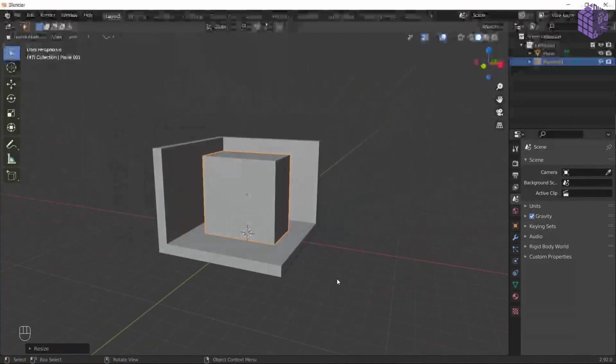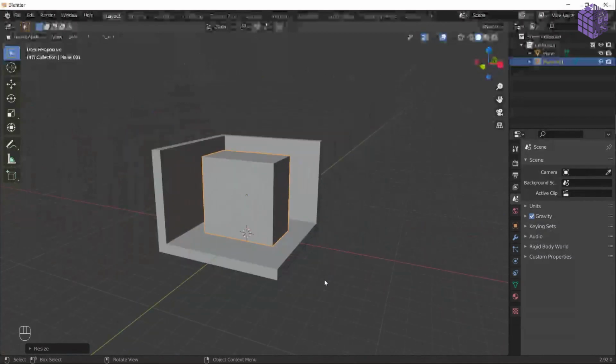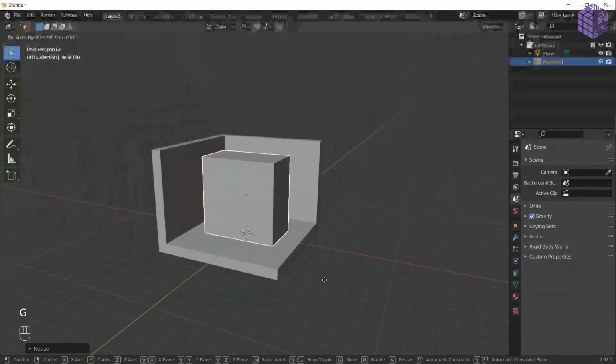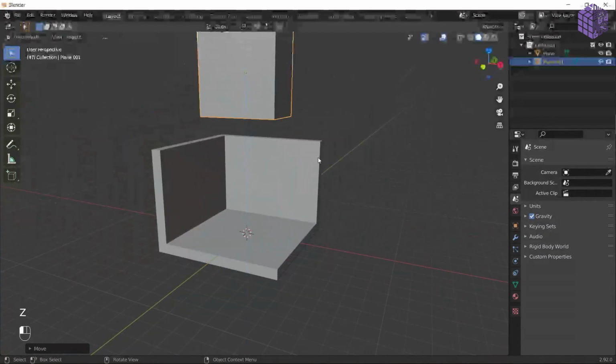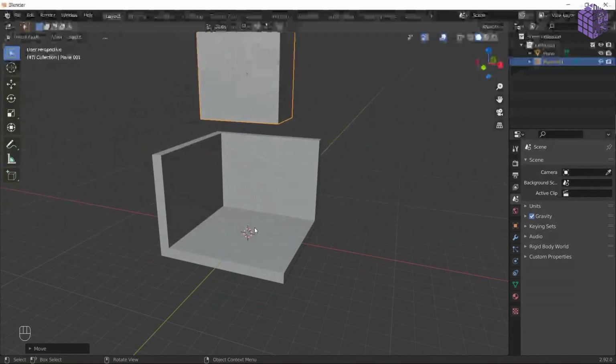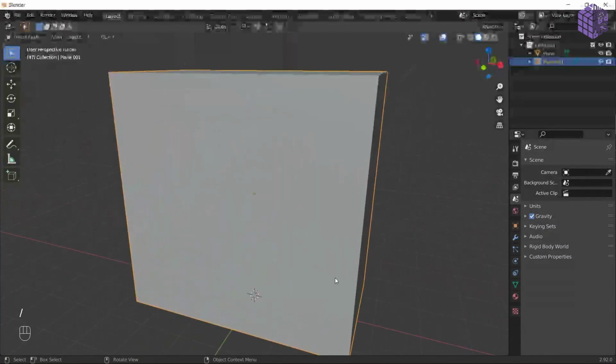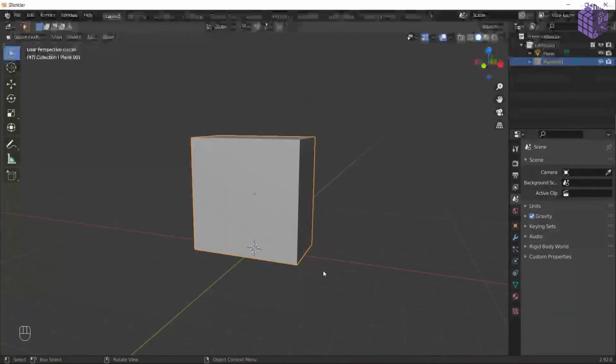But we have this now. Not a problem. What we can do here is push it up and in object mode scale it down. But I don't usually do that because you don't know where you picked that object from. So what I do is press the forward slash, which is going to isolate that object for you. Now I can do stuff.